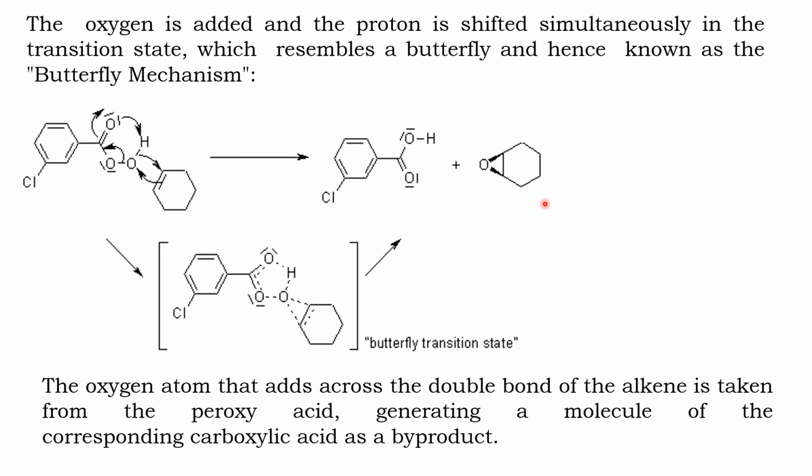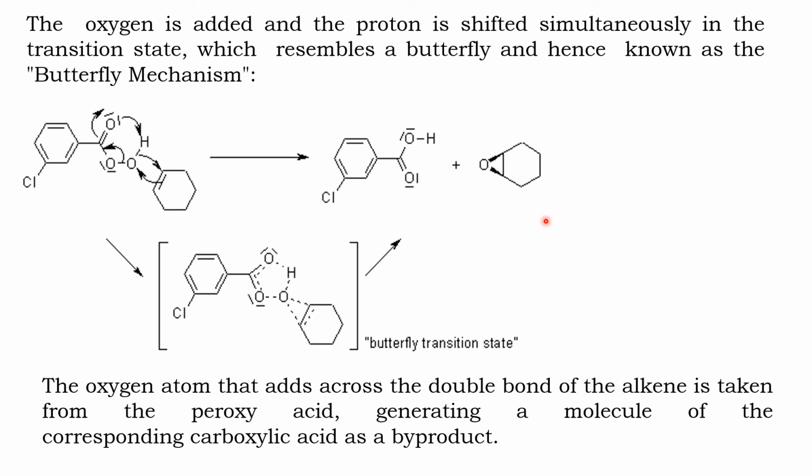The oxygen atom hence adds across the double bond, resulting in the formation of an epoxide. That is why the Prilezhaev reaction proceeds via a butterfly mechanism. Got it?